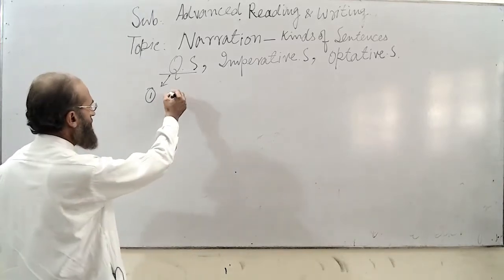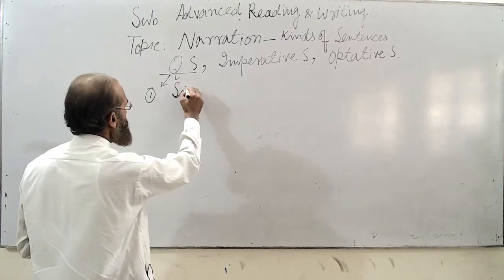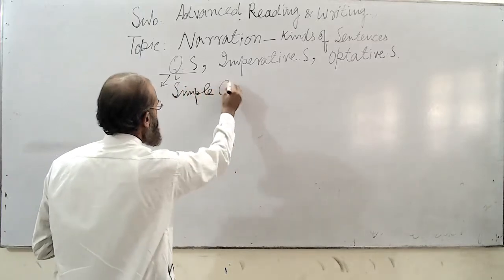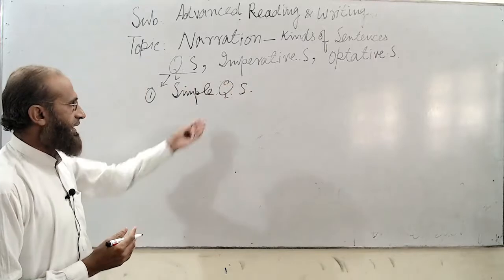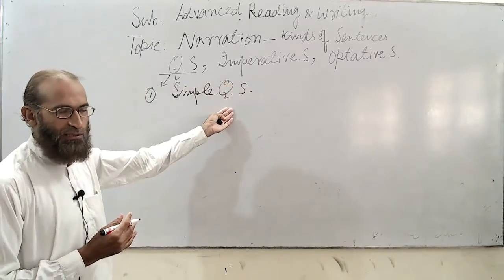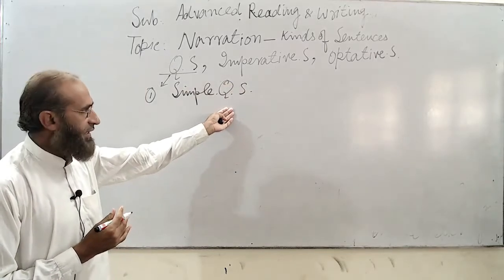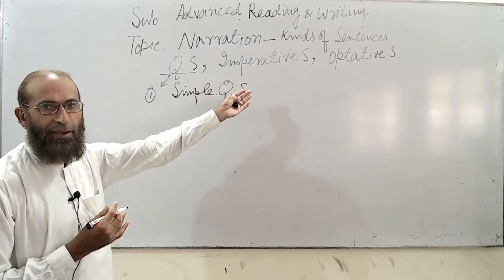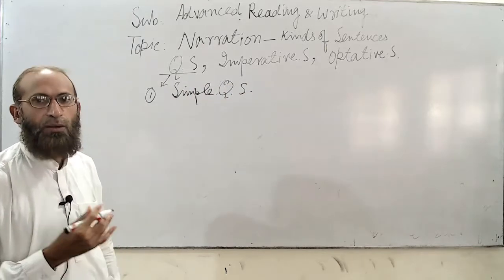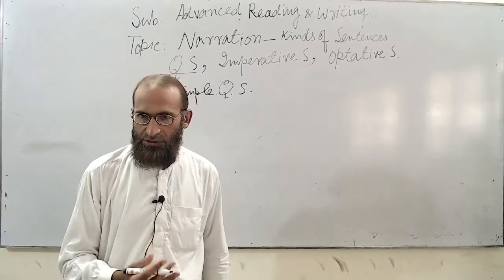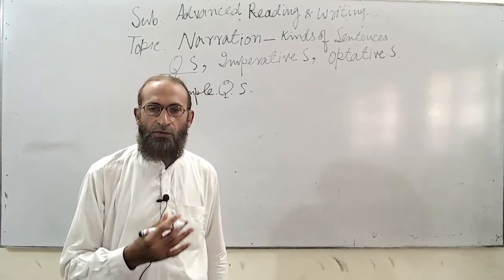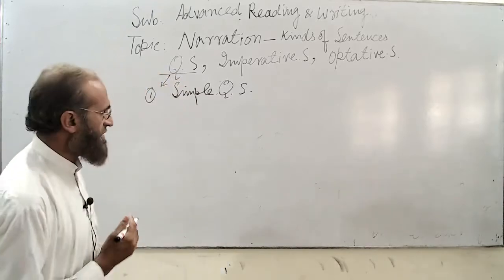The first one is simple question sentences. All those question sentences that begin with a helping verb, auxiliary, or modal verb are called simple question sentences, as we say, are you a teacher? Have you finished your work?